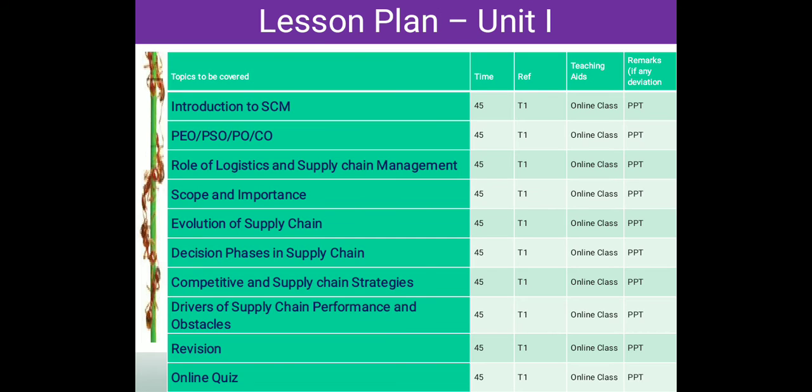Next thing, lesson plan. As you know, our college is ISO accredited, so we have to go with the lesson plan. This is the procedure we are going to follow. In the first class, the introduction to SCM, that is what I am going to discuss in the next 15 minutes. Next, PEO means Program Educational Objective, PSO means Program Specific Outcome, PO means Program Outcome, CO means Course Outcome. The course outcome we discussed, and PO, PSO, PEO were already discussed by the faculty in your department. That is department specific.